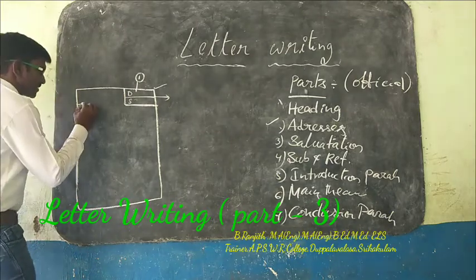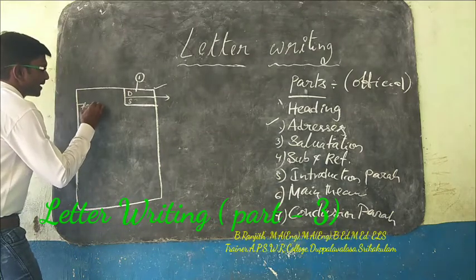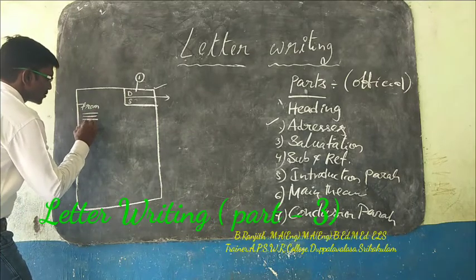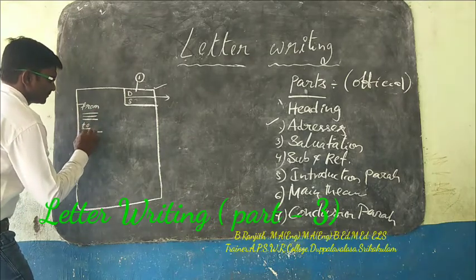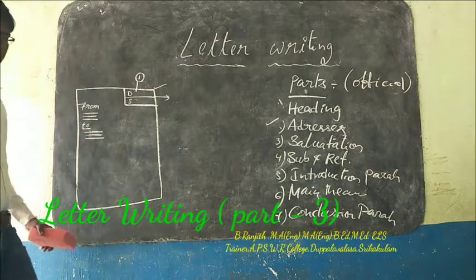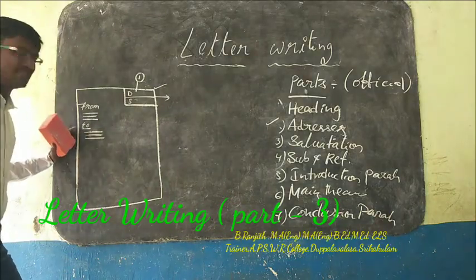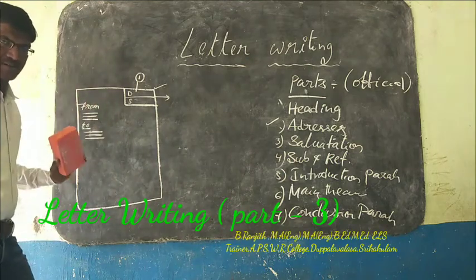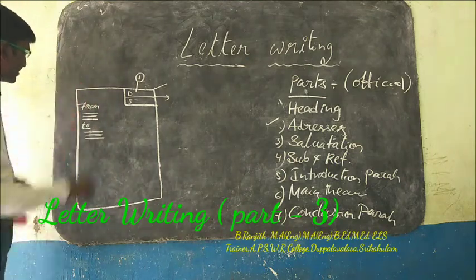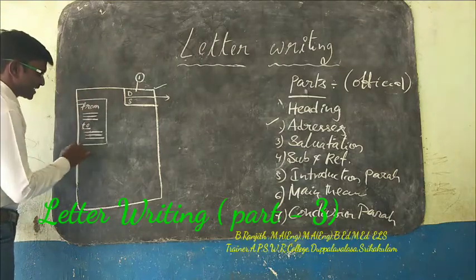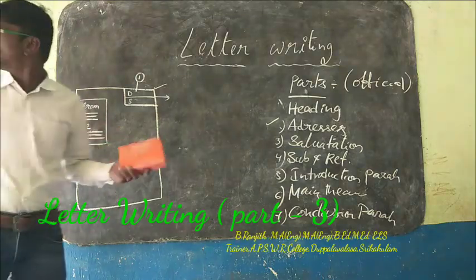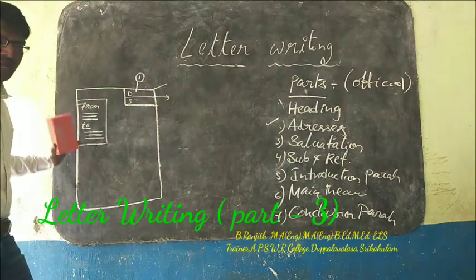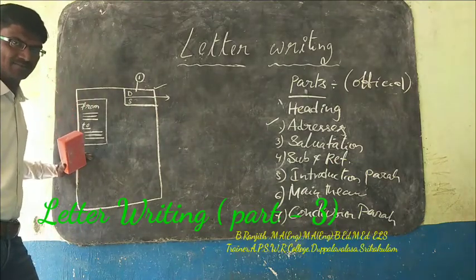Addresses means the sender's address, from address first, and later to address. These two we need to write in an official letter. We compulsorily have to write from and to addresses here.